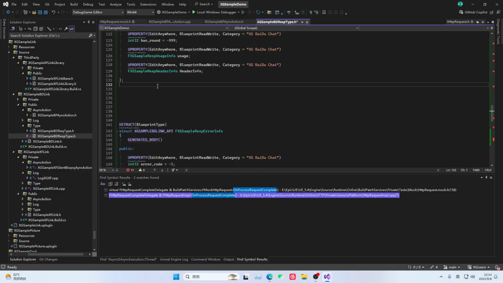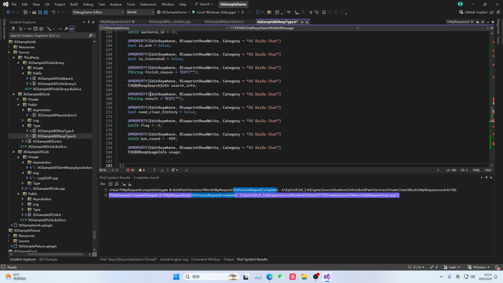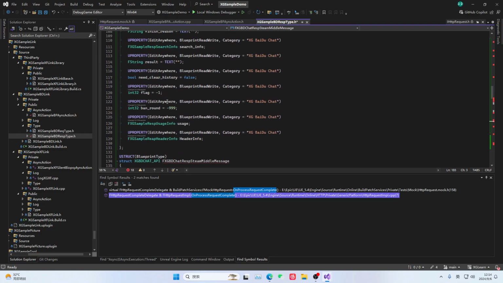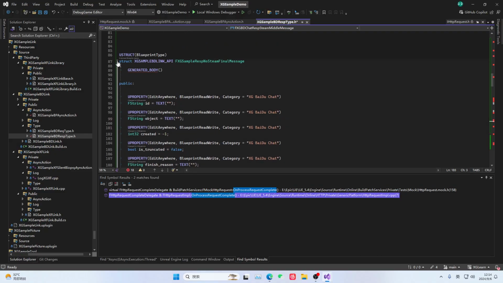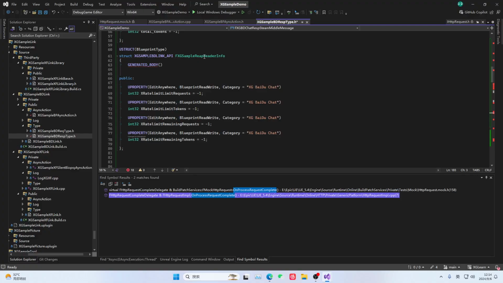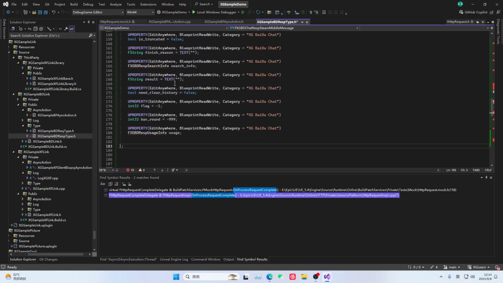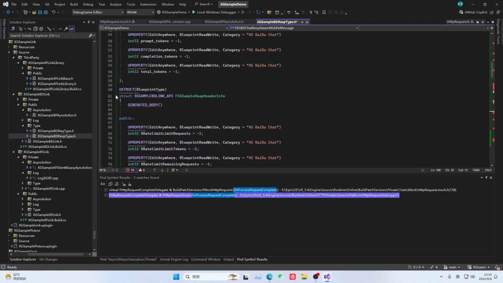It's a bit long. What information do these fields correspond to here? Similarly, it also has this search info. We'll take this one. We don't need it. Let's collapse it. It's header info. Let's see what it has. It has a search info and usage. So we defined it earlier, so let's collapse this part.